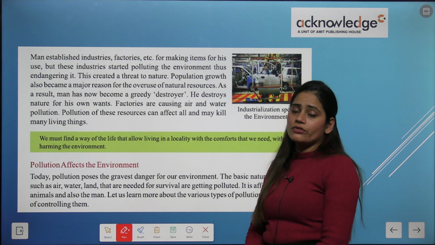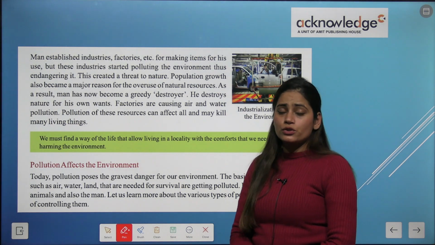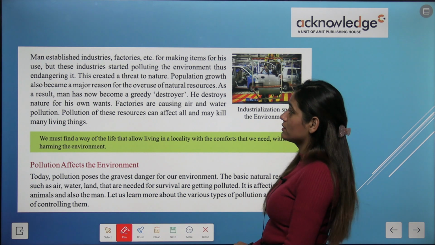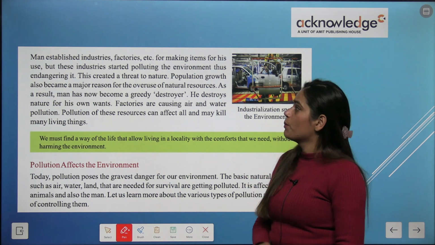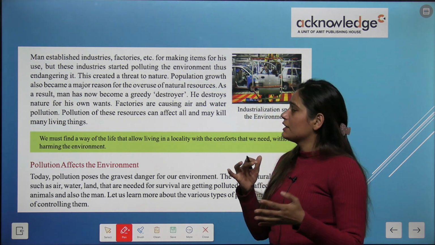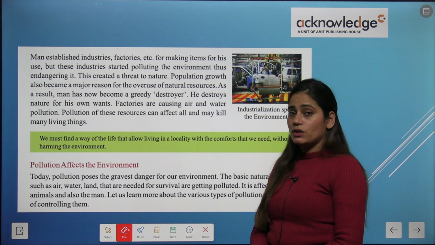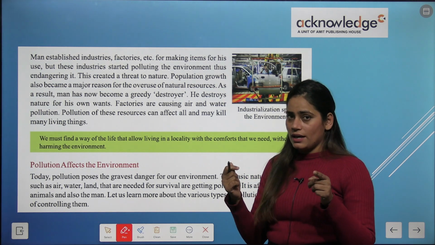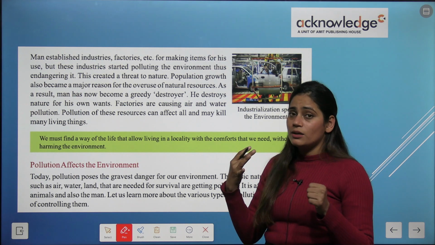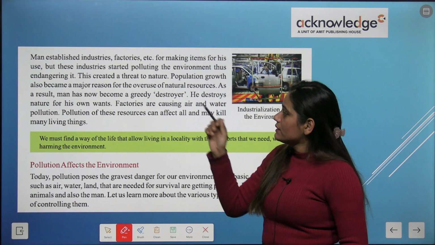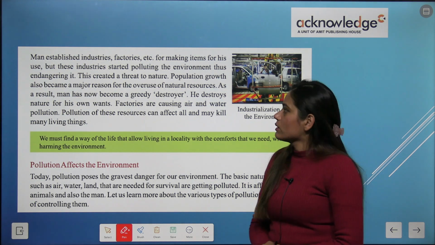Apart from building schools, man also established factories and industries for what? For making items. But these industries started polluting the environment, and because of these industries, what is happening? Pollution. Air pollution, water pollution. Thus, this created a threat to nature.